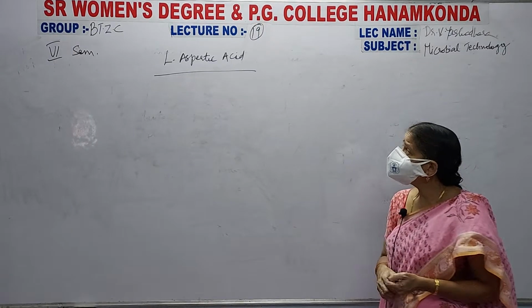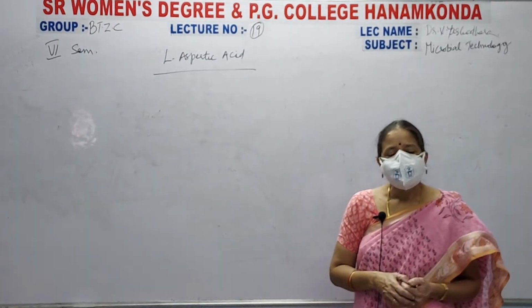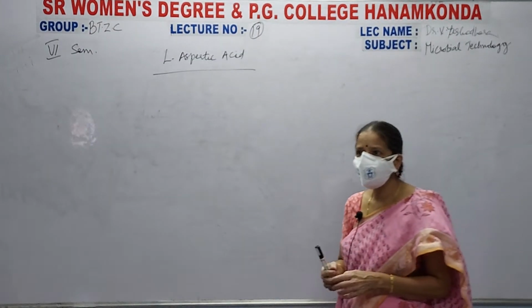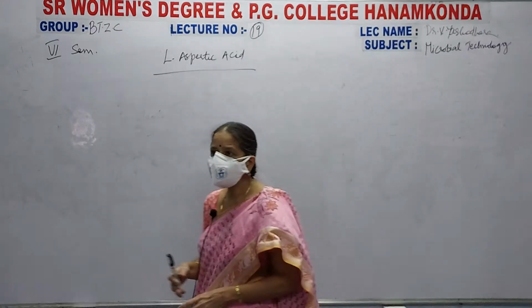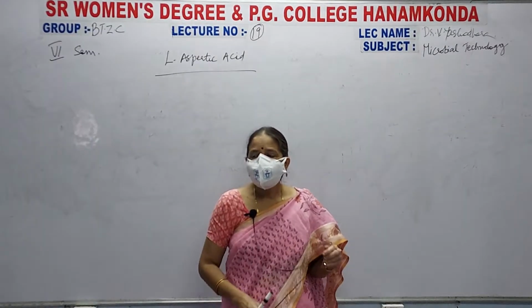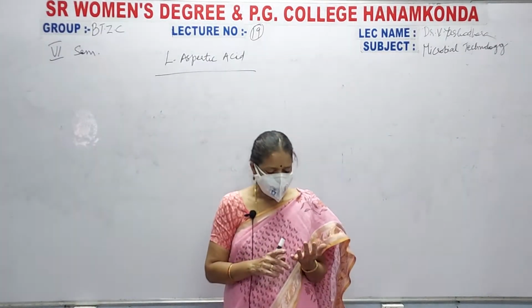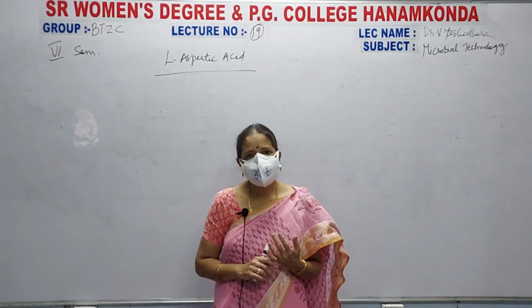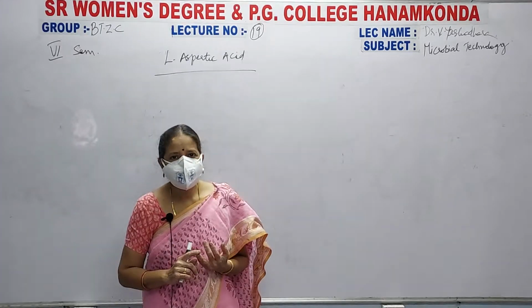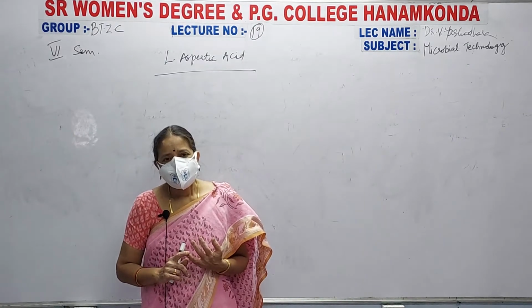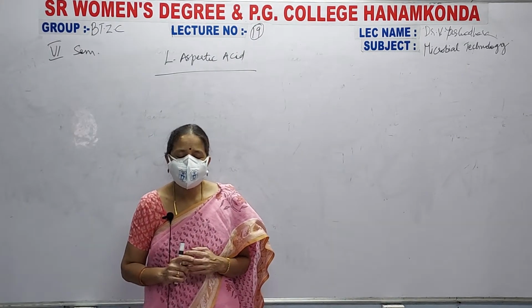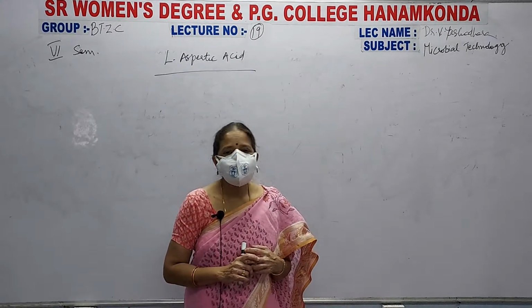In the last classes we have seen the productions. We have started your productions like your citric acid. Next, we have completed lactic acid, and we have also completed L-glutamic acid.